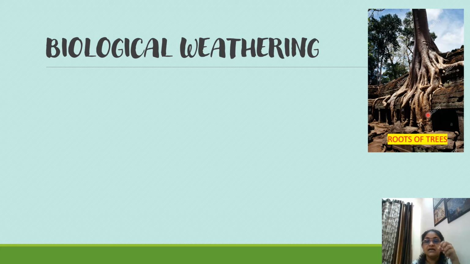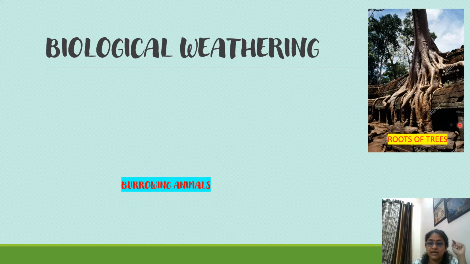The roots of these trees go in search of water, and they go deeper and deeper, and when they go deeper in search of water, they widen the rock, which leads to weathering. So the roots of trees are also one of the reasons which lead to biological weathering.